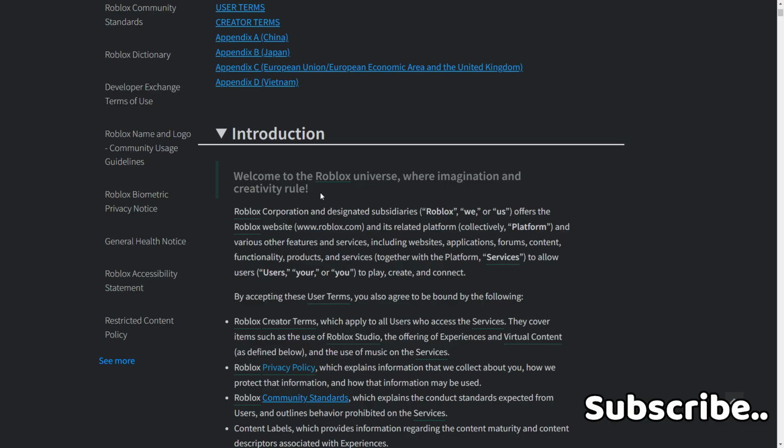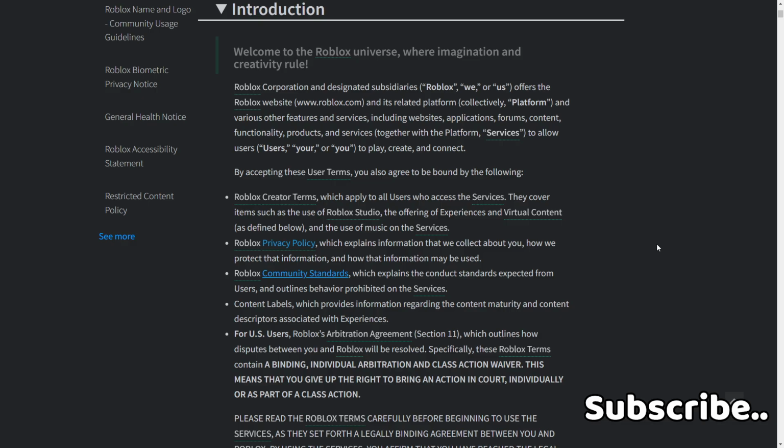Introduction. Welcome to the Roblox universe, where imagination and creativity rule. Roblox Corporation, and its designated subsidiaries, Roblox, We or Us, offers the Roblox website, roblox.com, and its related platform, collectively platform, and various other features and services, including websites, applications, forms, content, functionality, products, and services, together with the platform services to allow users, or you, to play, create, and connect. By accepting these user terms, you also agree to be bound by the following Roblox created terms, which apply to all users who access the services.